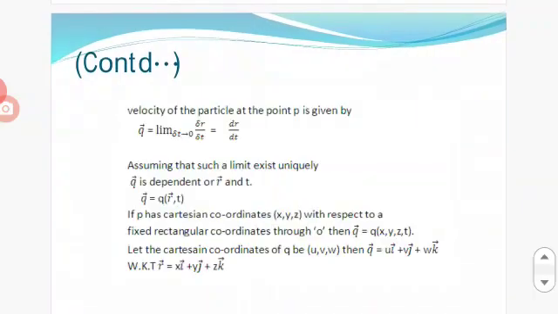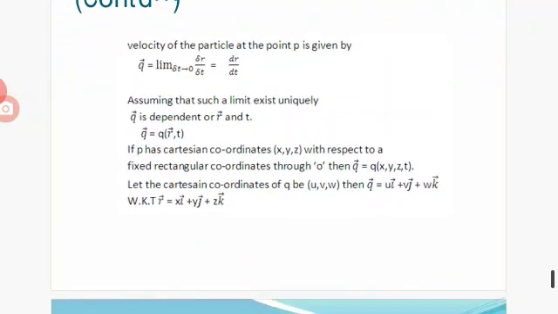Velocity of the particle at the point P is given by Q vector equal to limit delta t tends to 0 of delta R divided by delta t, which is equal to dR by dt. Assuming that such a limit exists uniquely, Q vector is dependent on R vector and t. Therefore, we can write Q vector equal to Q of R comma t.